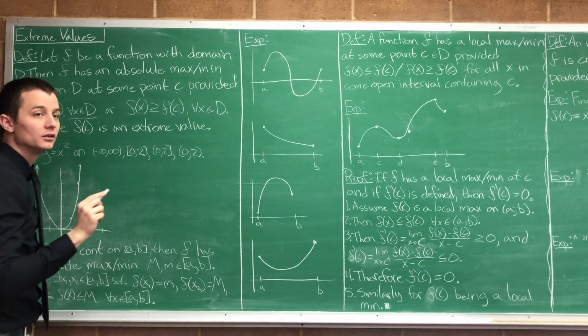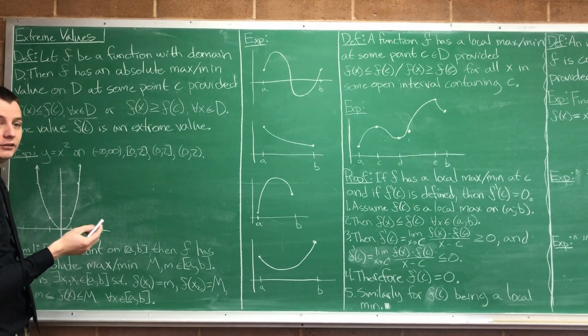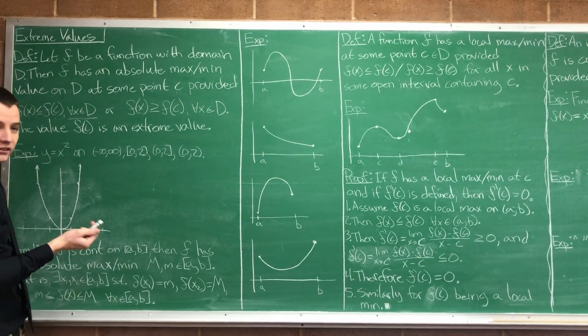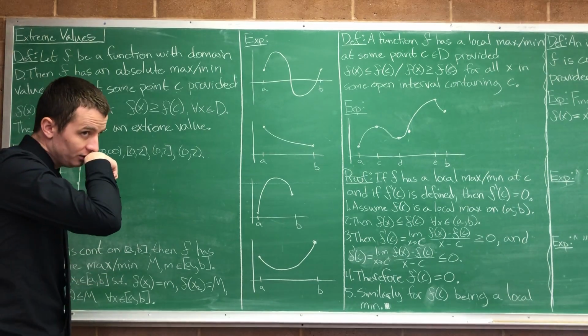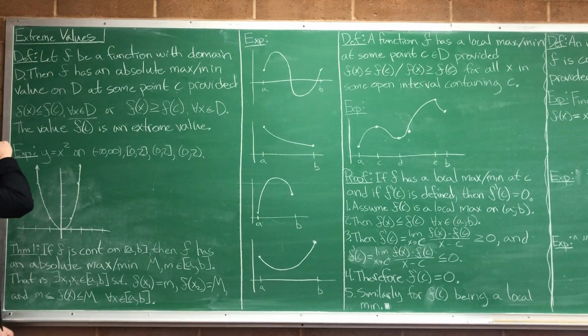So what happens if the domain is infinite? We can have an infinite domain and still have an absolute min. What would be the absolute max if I had an infinite domain? Depends on the function. We're not saying every function has this. We'll see when functions have this. That will be the extreme value theorem.